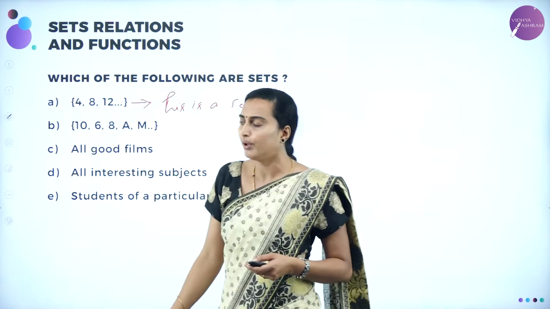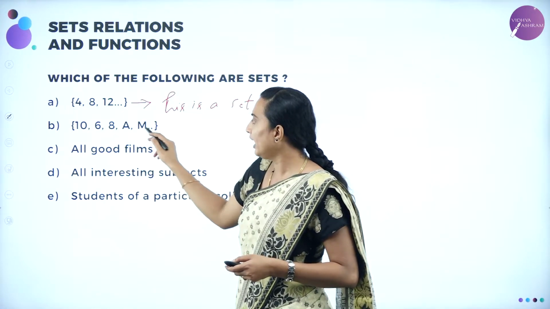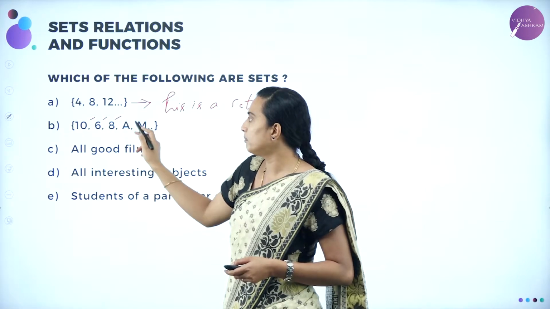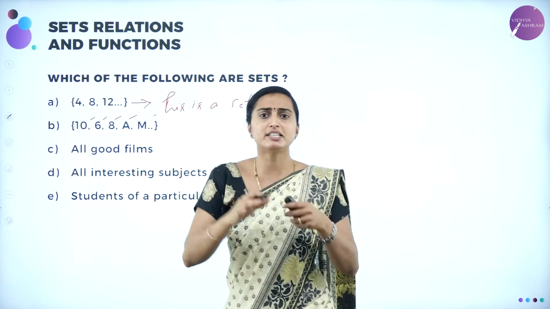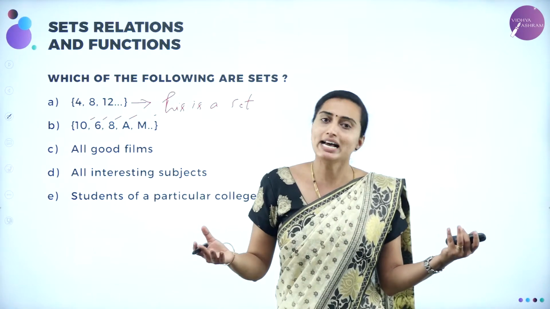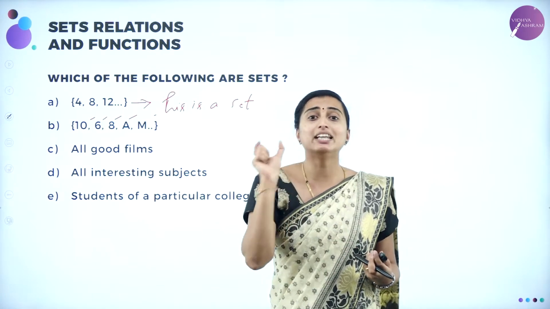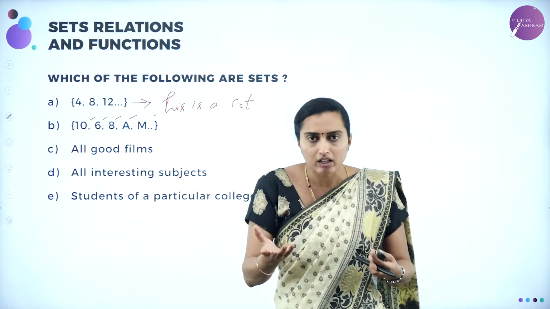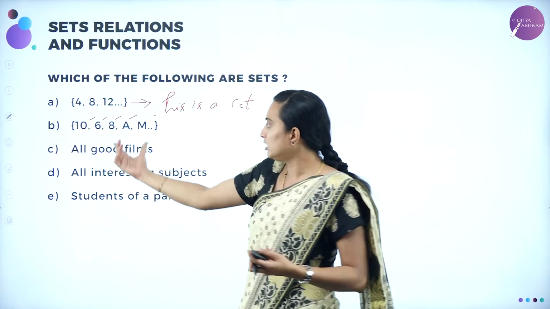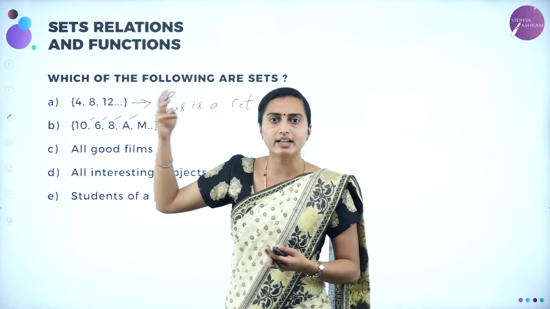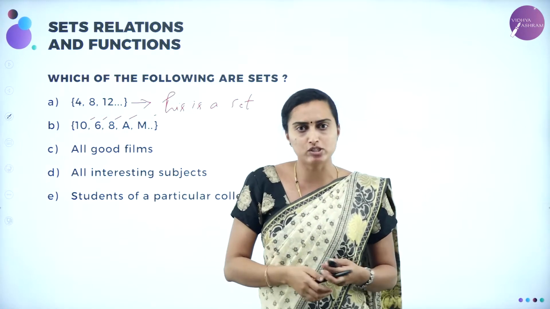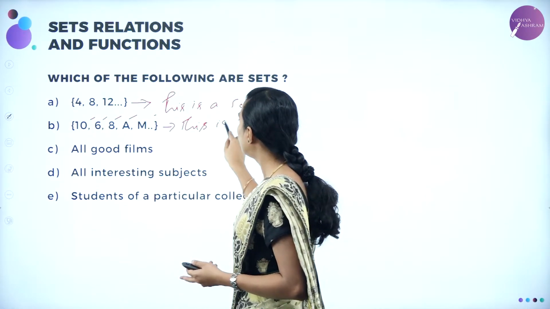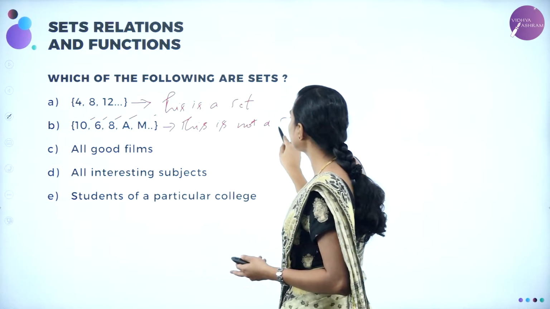It is well defined. Now 10, 6, 8 a.m. What is this? 10, 6, 8 are nothing but even numbers. But what is this? These are letters mixed with everything. So this cannot be a set. It should be well defined. That should be there in your mind. It should have meaning if you want to define that one. So it does not have any meaning because there are numbers also, there are alphabets also. Therefore, this is not a set.